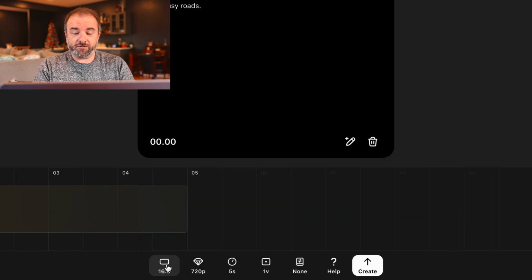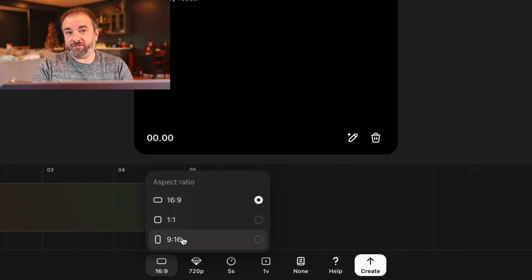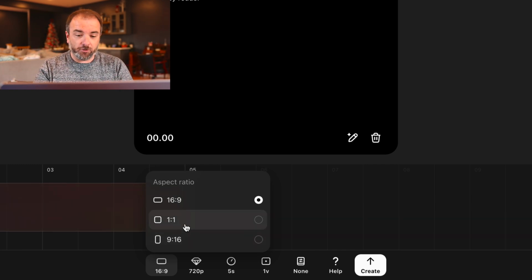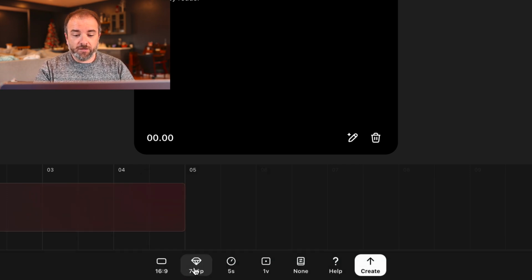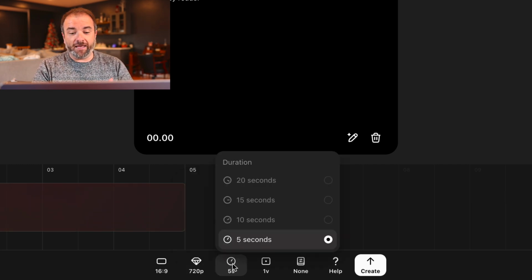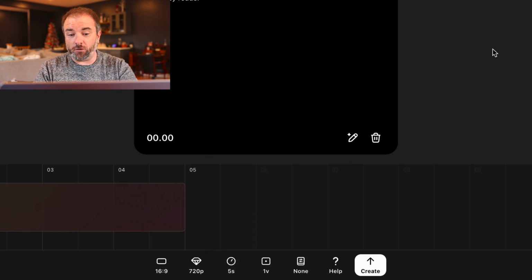I can either create a 16:9 or a 9:16. So if I'm going landscape or portrait, if you're creating content for iPhone or mobile consumption, that might be your best route. Or 1:1, do a square video. I can choose 720p, 480p, or if I did have a Pro account, which I'm not paying for, I could get 1080p. And I can choose a length. Right now, I can only generate up to 5 seconds. Or if I had Pro, I can go up to 20 seconds of footage.